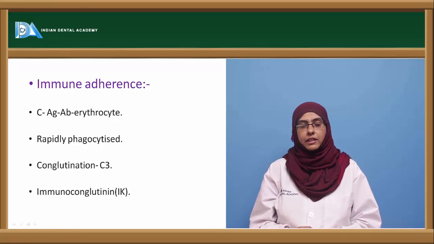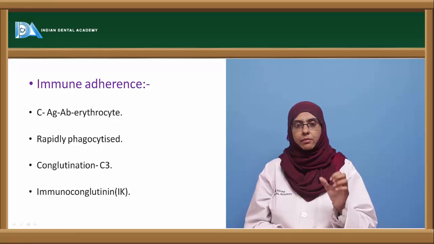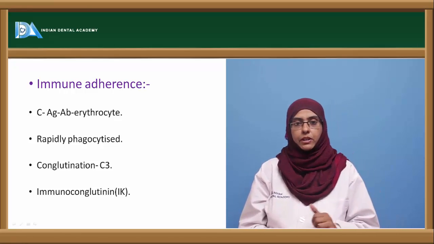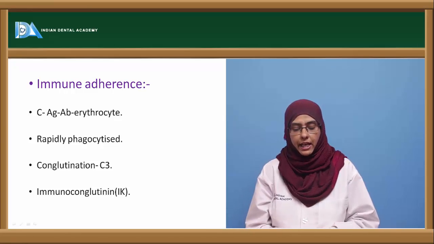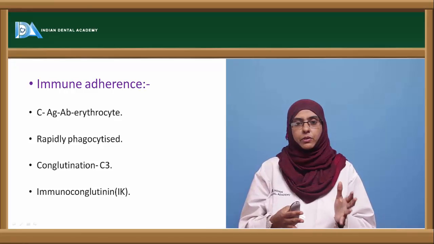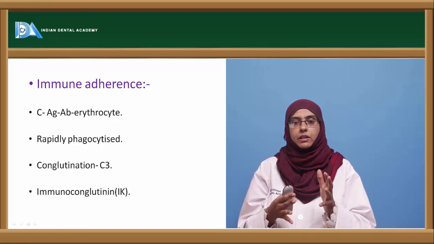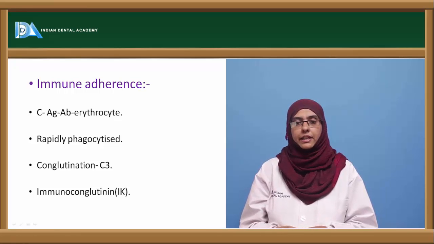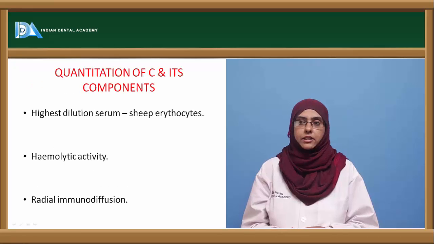And when there is a bovine serum albumin, which has a specific protein called conglutinin, it goes and interacts to form a reaction with the complement protein which is coated with the complement serum protein C. So this is called immunoconglutinin, which can be used in serological diagnostic procedures.